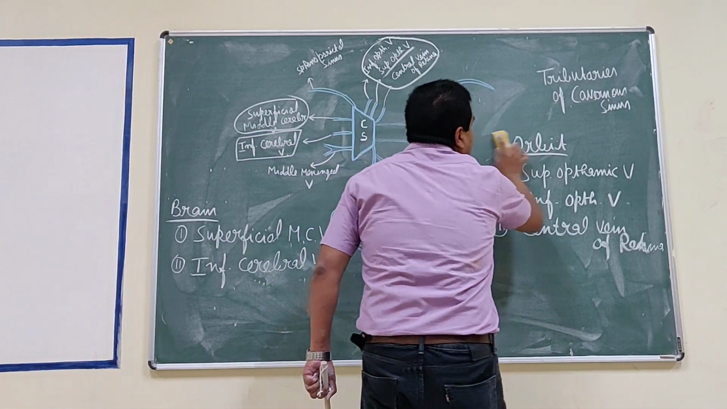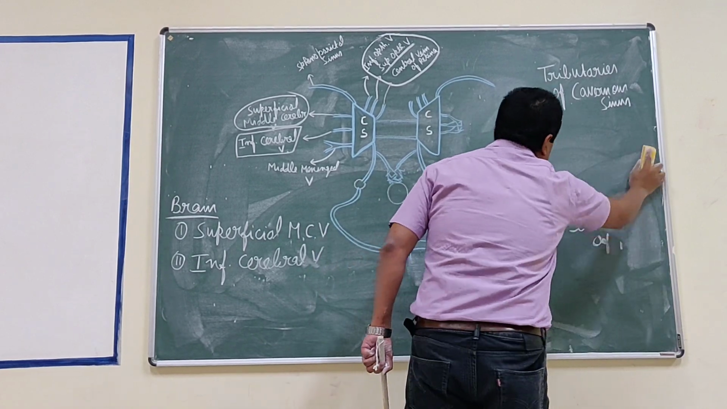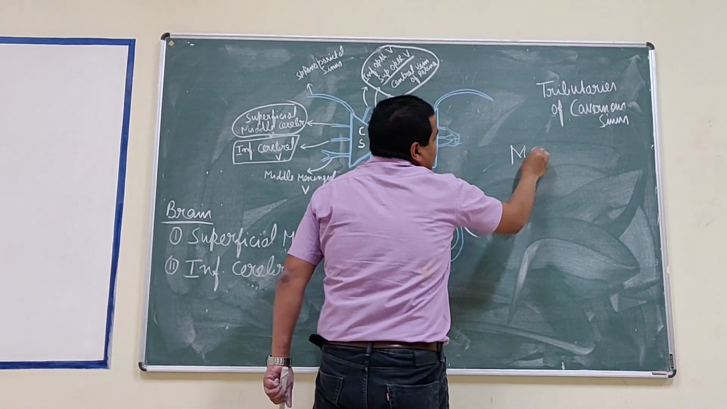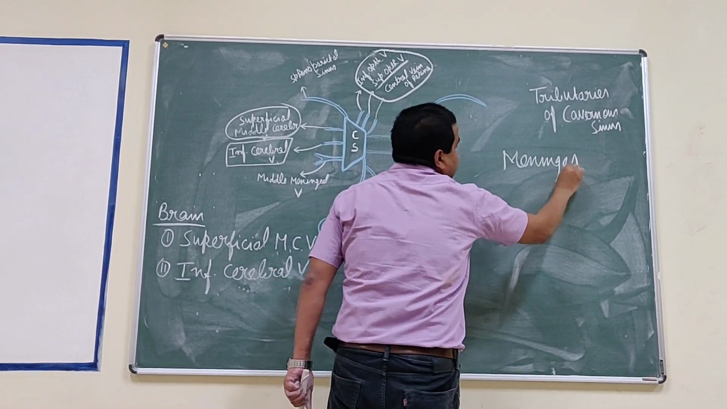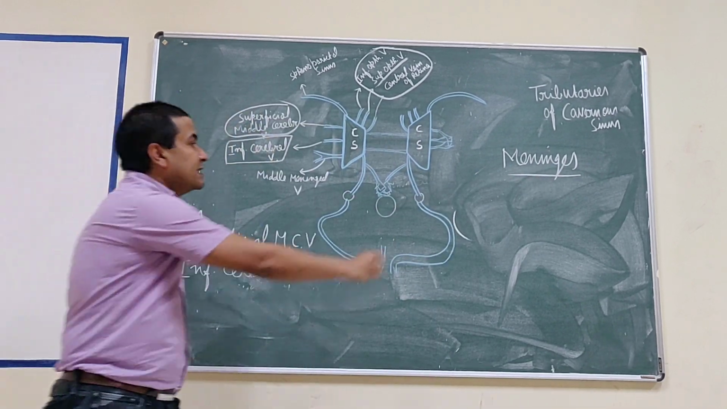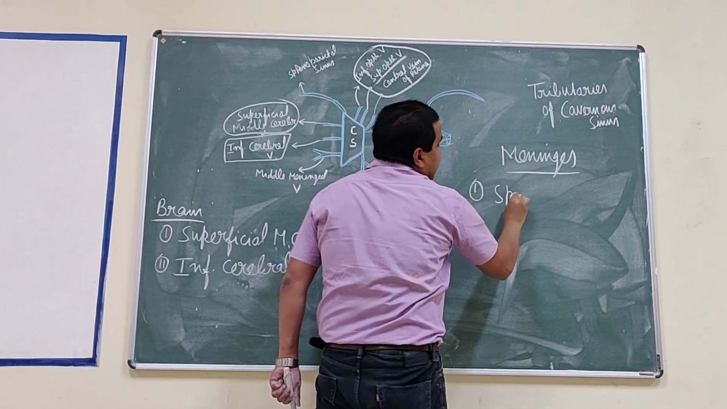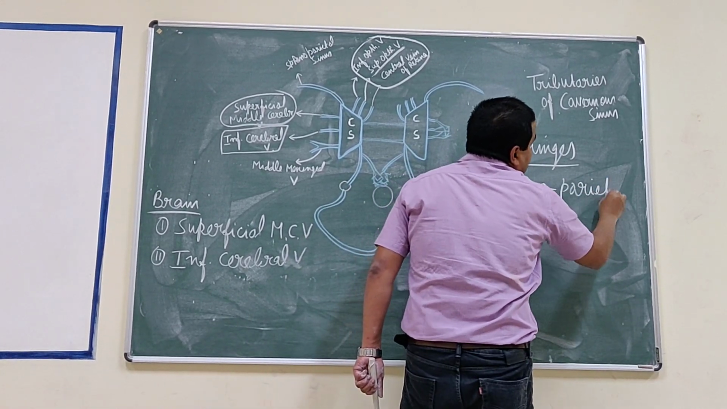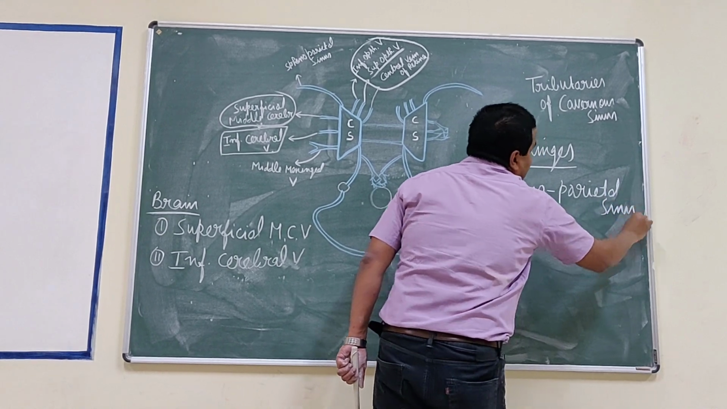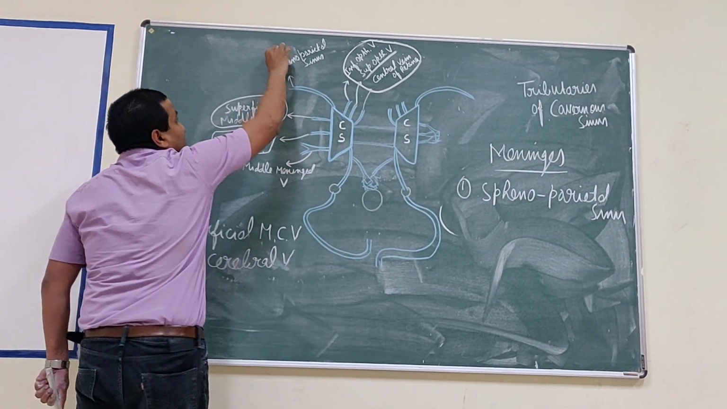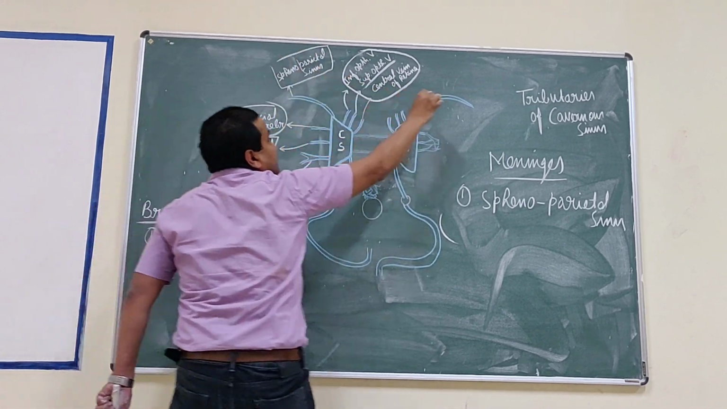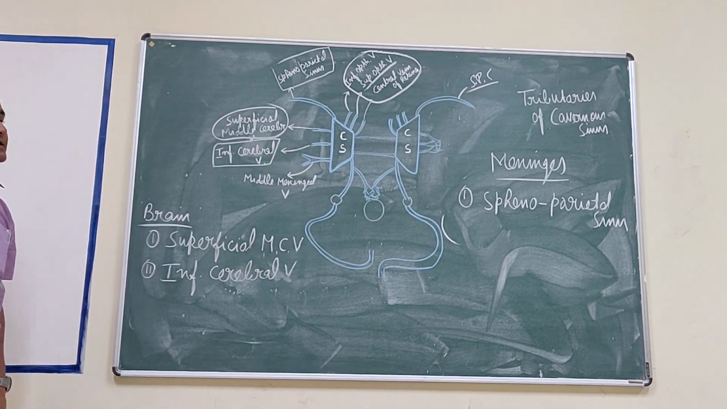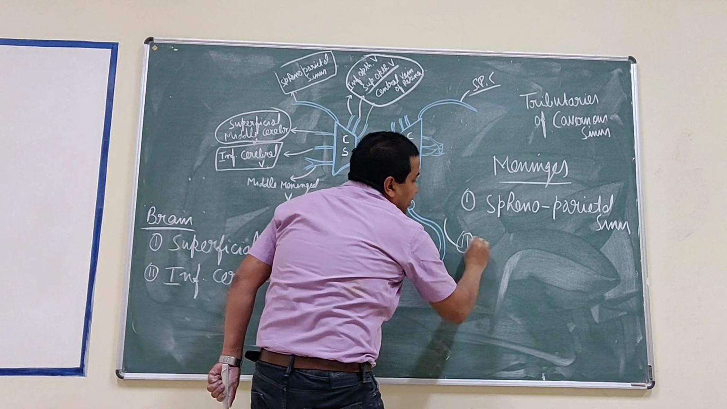Now, the tributaries from the meninges. From the meninges, it is the sphenoparietal sinus. It is a paired sinus. In this diagram, this is the sphenoparietal sinus that joins the cavernous sinus.